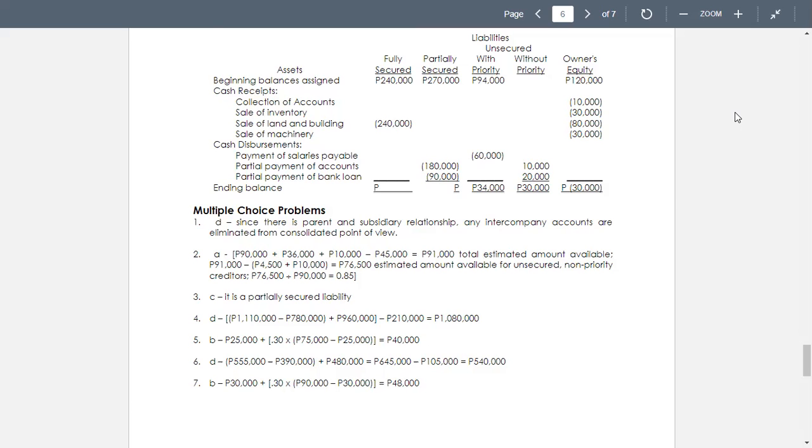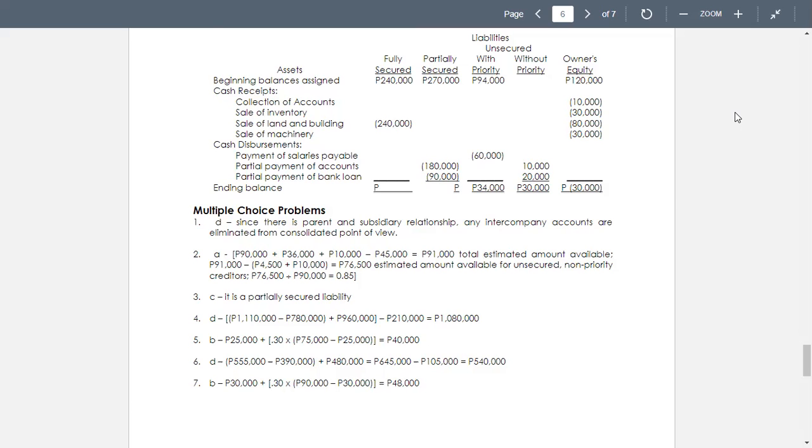Okay, now number 3 is a partially secured liability. So we have letter C, unsecured claim. Number 4, the problem is requiring assume the assets are converted to cash at their estimated current values. What amount of cash will be available to pay unsecured non-priority claims? So we have now in number 4, we have letter D of 1,080,000.